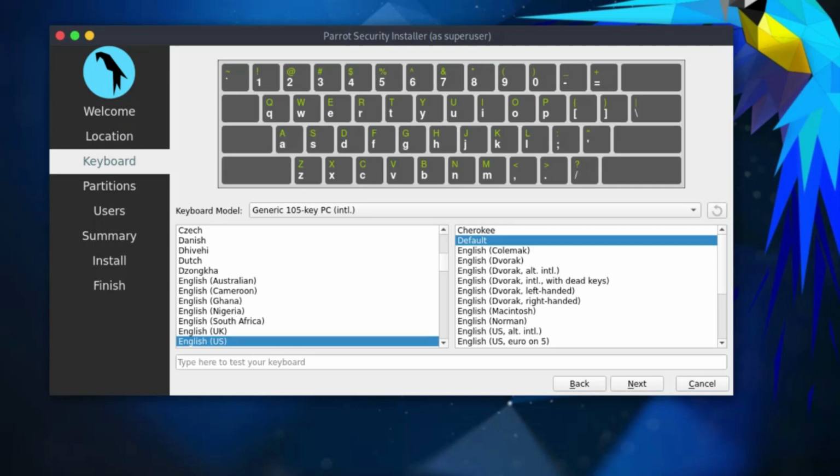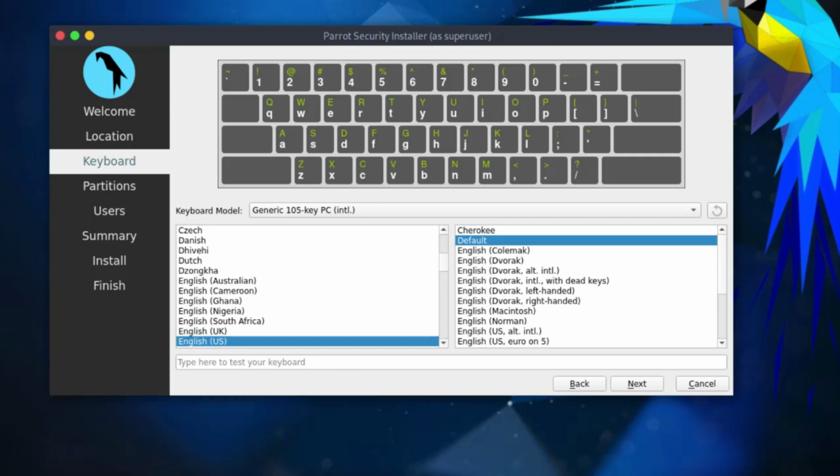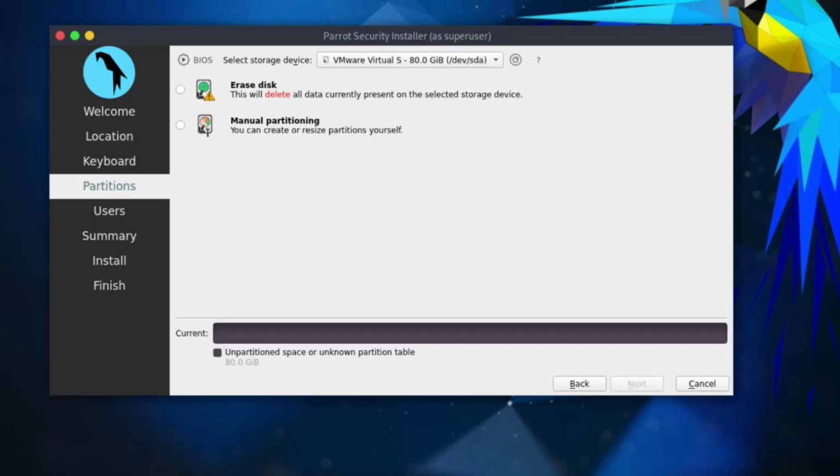Now my keyboard layout is American, so I'll leave that as default. If I have any other keyboard layout, I can select them in the list provided here. So I'll click on Next.